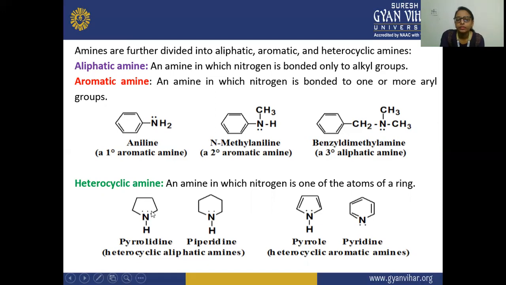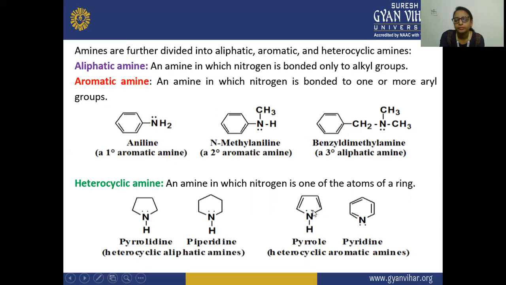1, 2, 3, 4, and this is your 5, and this is your 1, 2, 3, 4, 5, and this is your 6. So this is your pyrrolidine and this is your piperidine. Next is your heterocyclic aromatic amine. So in this case, this is your pyrrole, this is your pyridine, and in this case, you can see here,